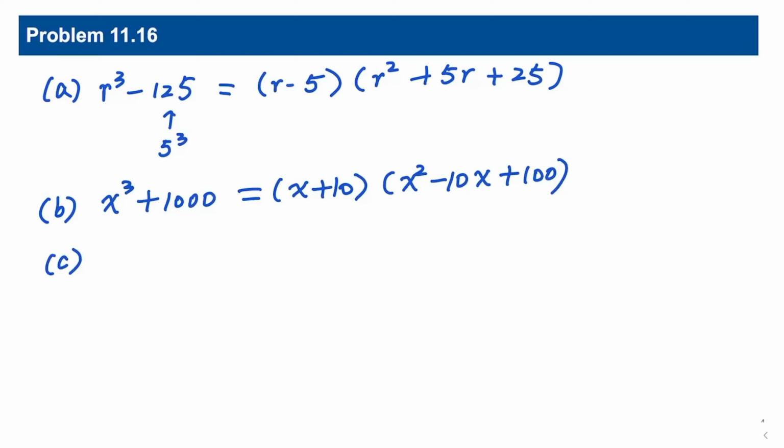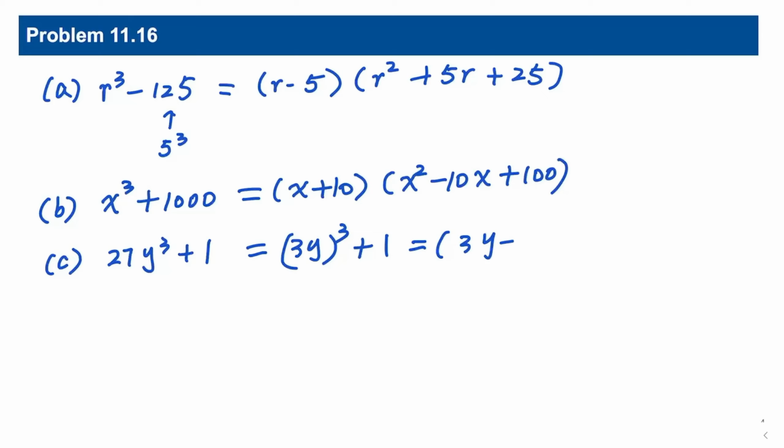C. 27y cubed plus 1. So 3y cubed plus 1 cubed. We get 3y plus 1 times 9y squared minus 3y plus 1.